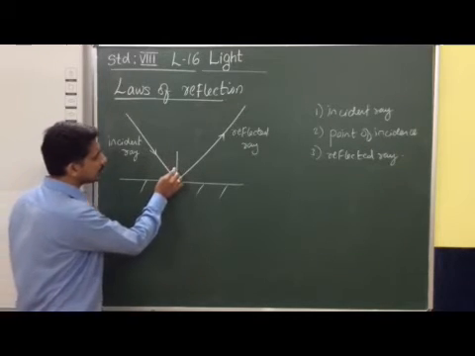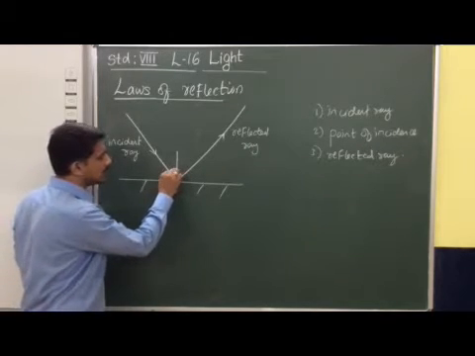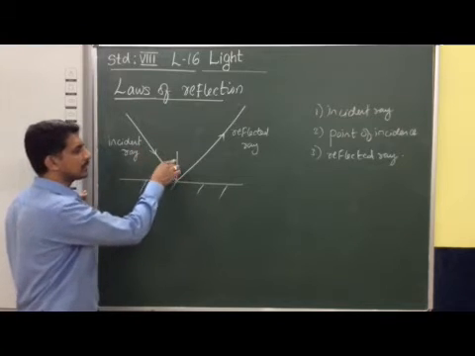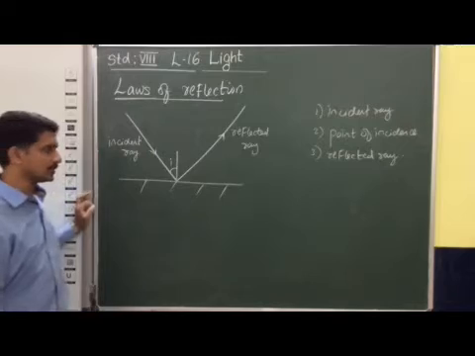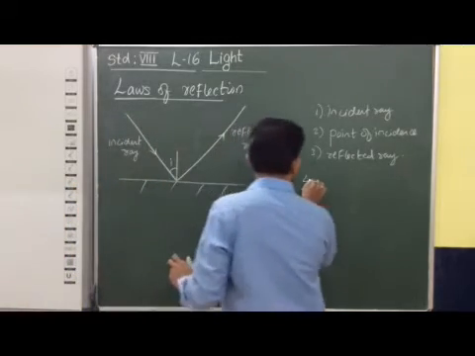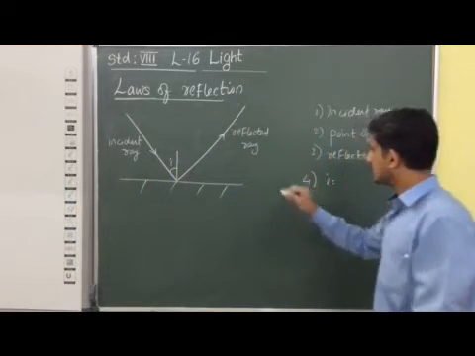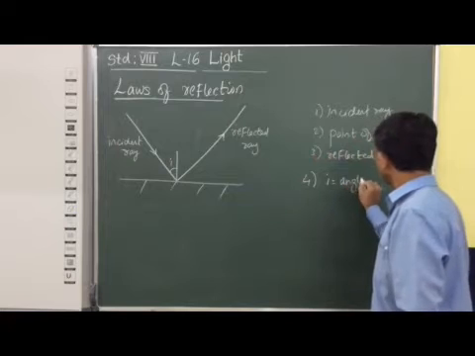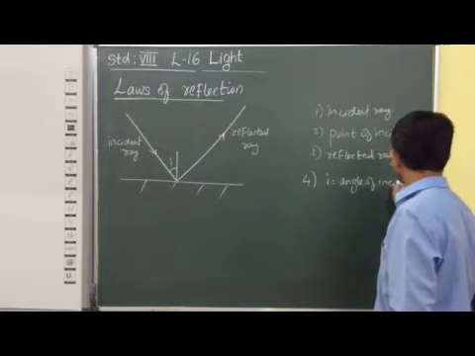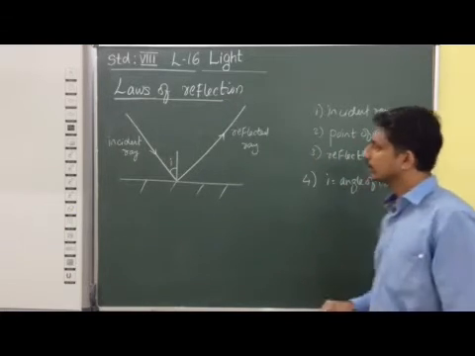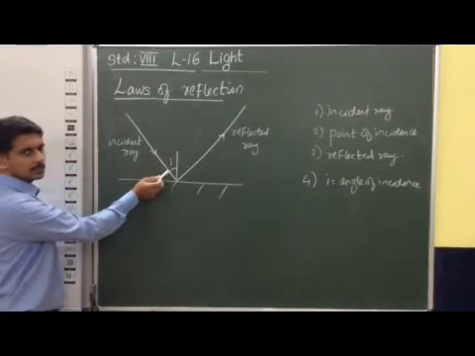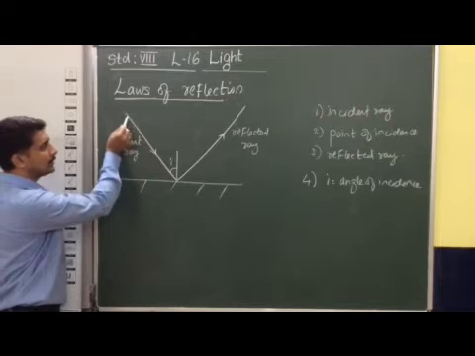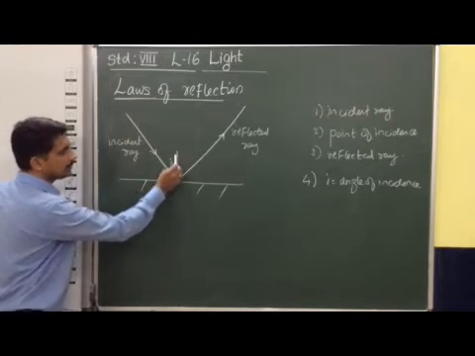Here you can observe that an angle is formed between the incident ray and the normal. We call this the angle of incidence. We say that I is the angle of incidence. The angle of incidence is defined as the angle formed between the incident ray and the normal.